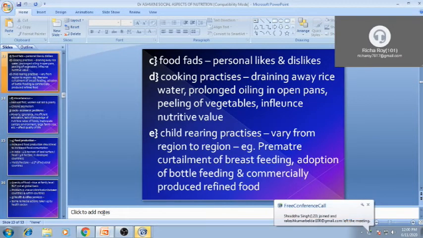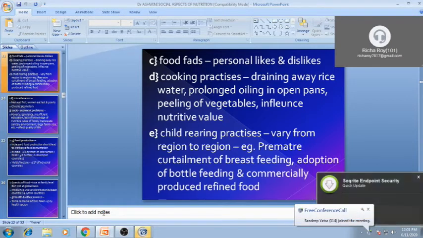Then food fads are also there, personal likes and dislikes are also there, cooking practices are very different in different areas, like draining of rice water, prolonged boiling in an open pan, peeling of vegetables, that all influence the nutritional status of any food items.